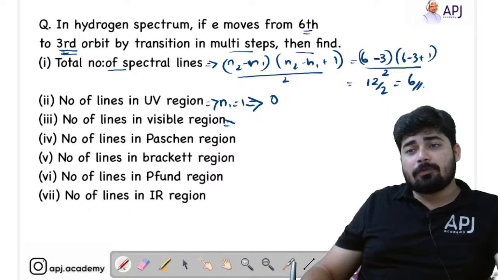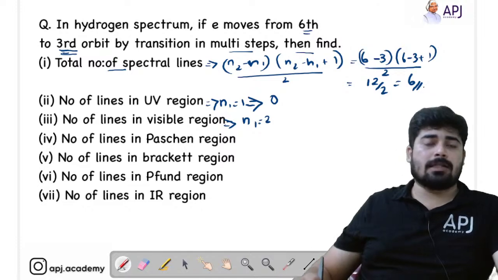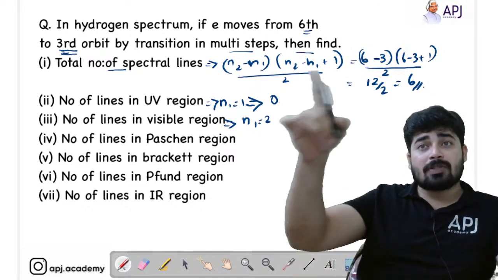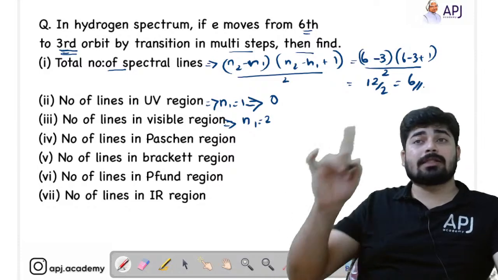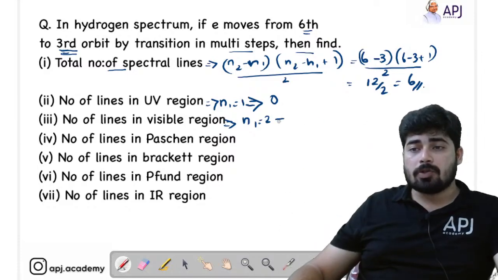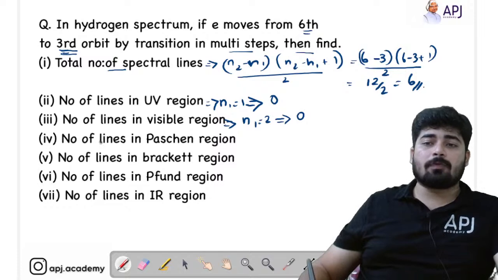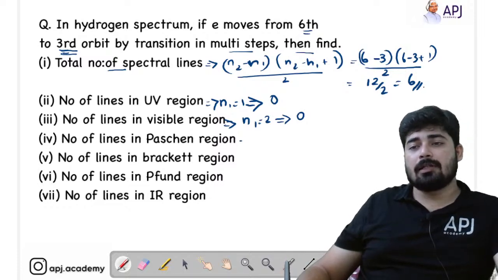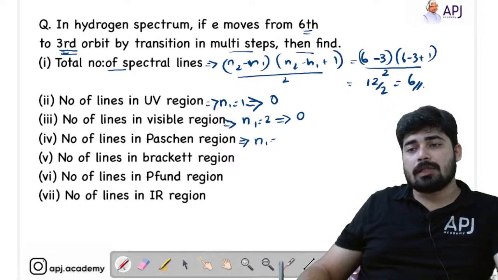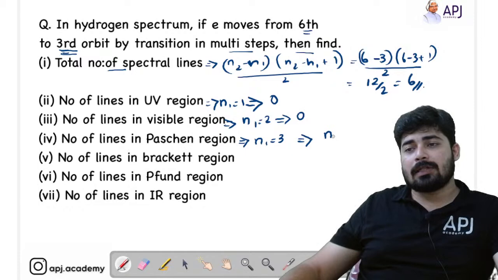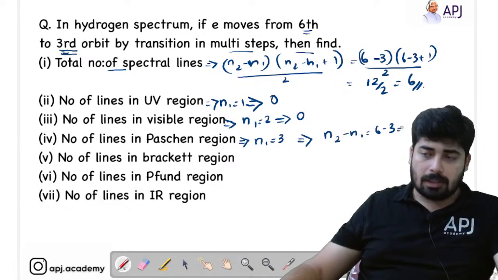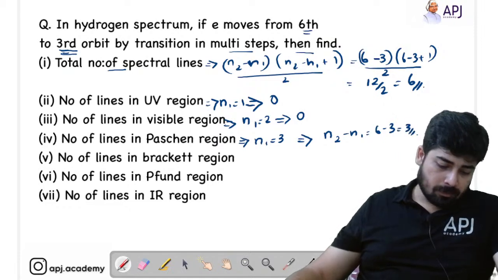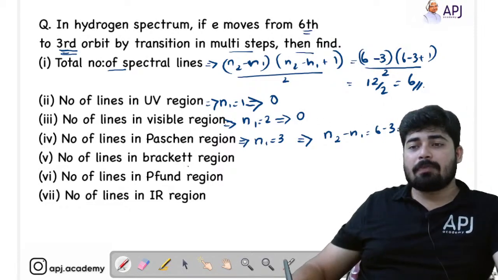Now the number of visible lines. So in order to get the visible lines, the n1 should be 2. That is the Balmer series. Here the electron is jumping from 6 to 3. It is not jumping to 2. That means there are no visible lines. So that is also 0. Now you have to find out the number of lines in Paschen region. Paschen means n1 is equal to 3. We know that it is n2 minus n1, that is 6 minus 3 equal to 3. Right? Now the number of lines in Brackett region.